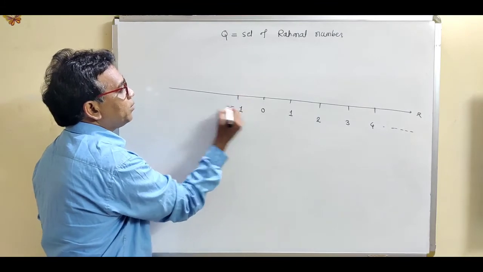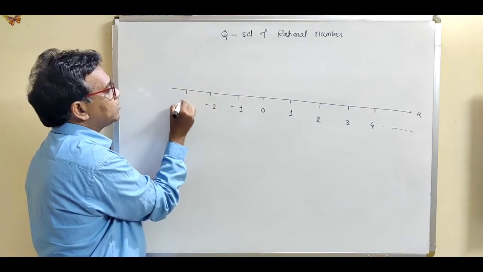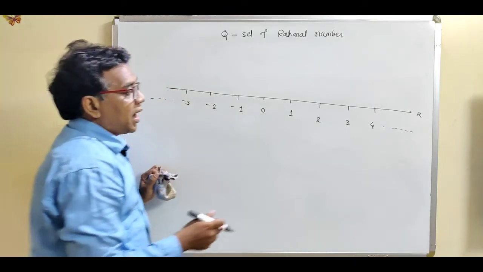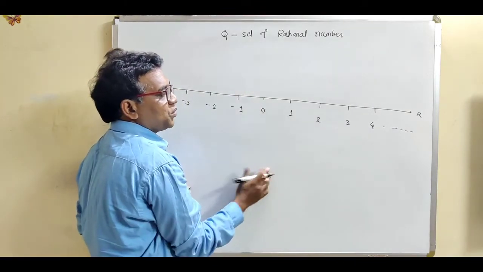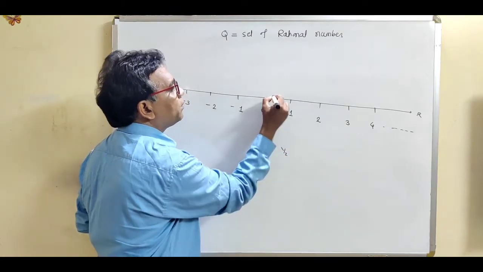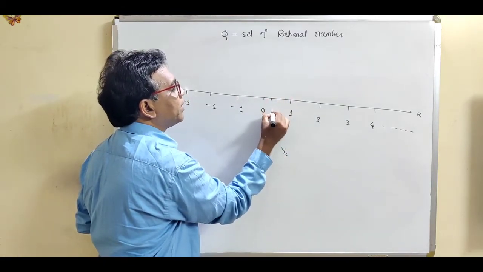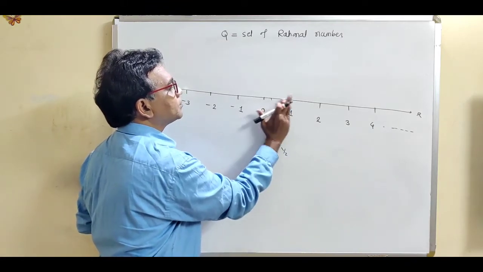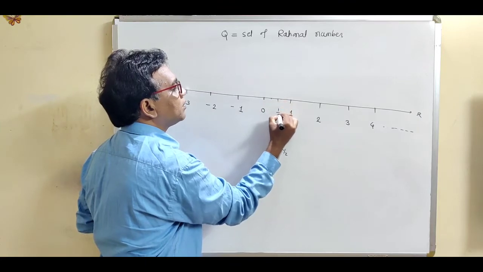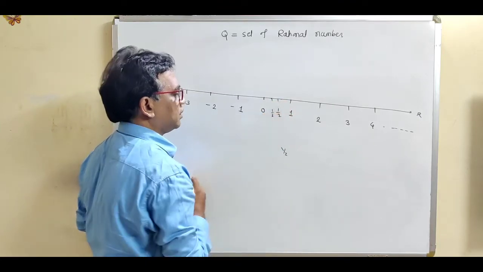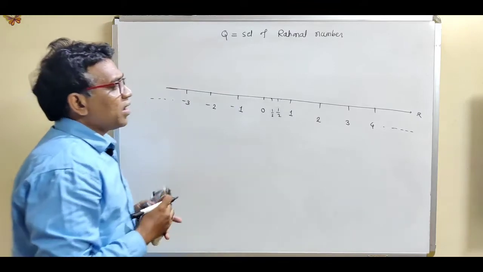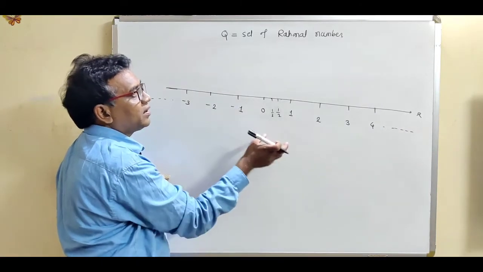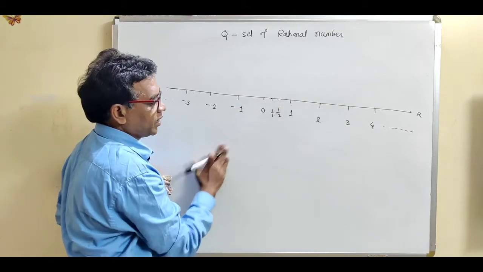It contains the negative numbers also, -1, -2, -3 up to -infinity, and it contains the fractional numbers also. It contains 1/2, which means 0.5. Suppose this is the number 1/2. It contains 1/3 and so on. So the rational numbers contain every number: 0, positive numbers, negative numbers, and fractions also.